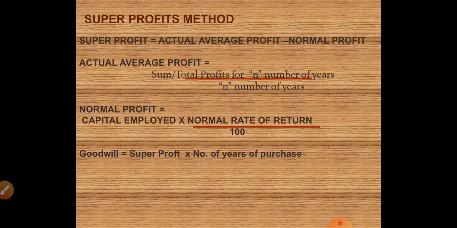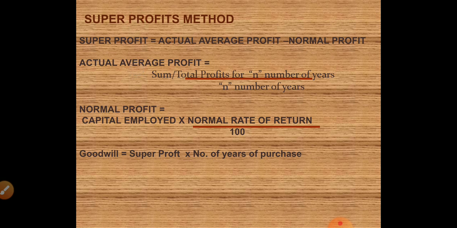Okay. Now coming to the formula. Those who couldn't understand, directly mug up the formula. Super profit is equal to actual average profit that is earned by your company minus the normal profit that is earned by similar companies in your industry. So what is actual average profit?